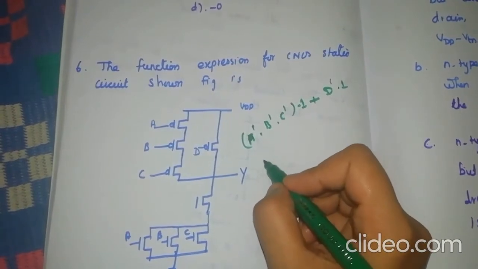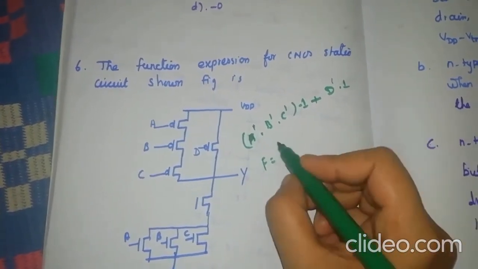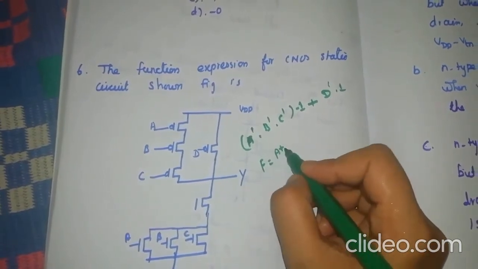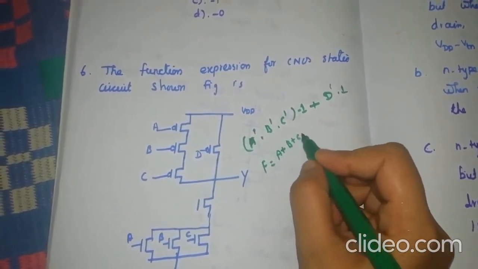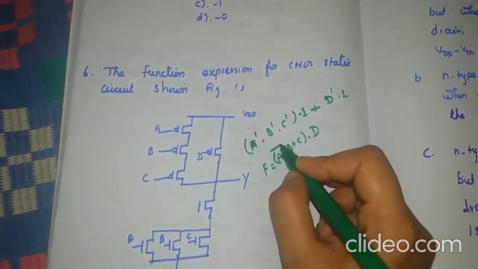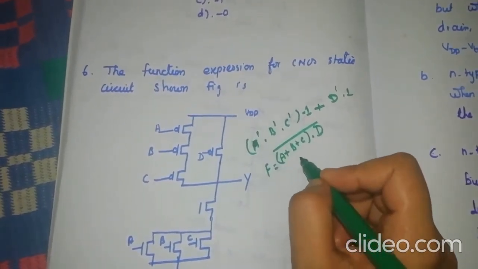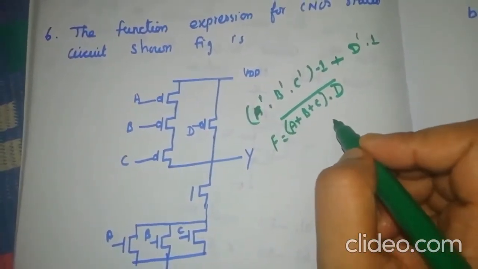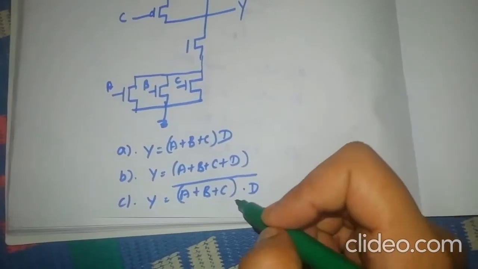So the actual expression can be taken as A plus, B plus C into D, and the whole bar. So this is the actual expression of this circuit. So here the answer is C.